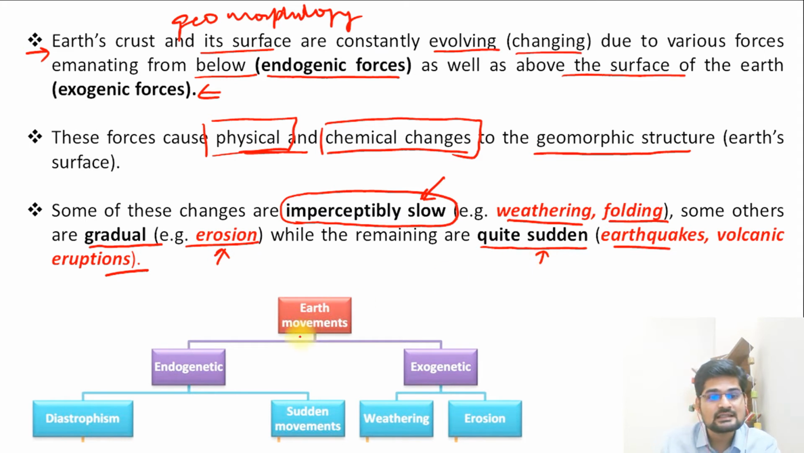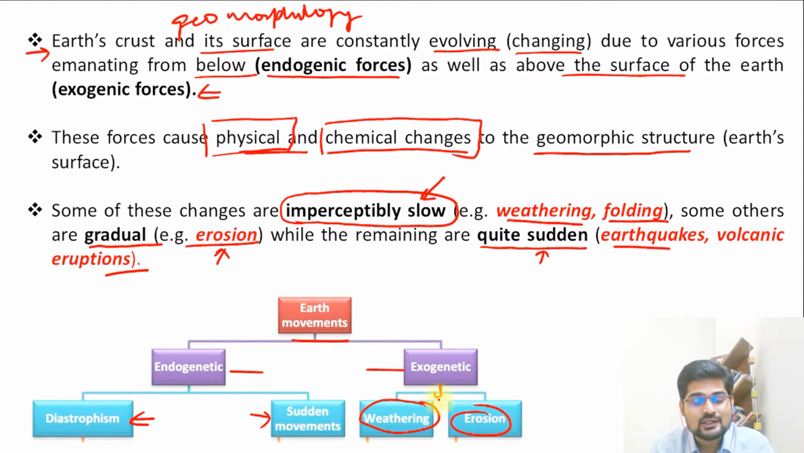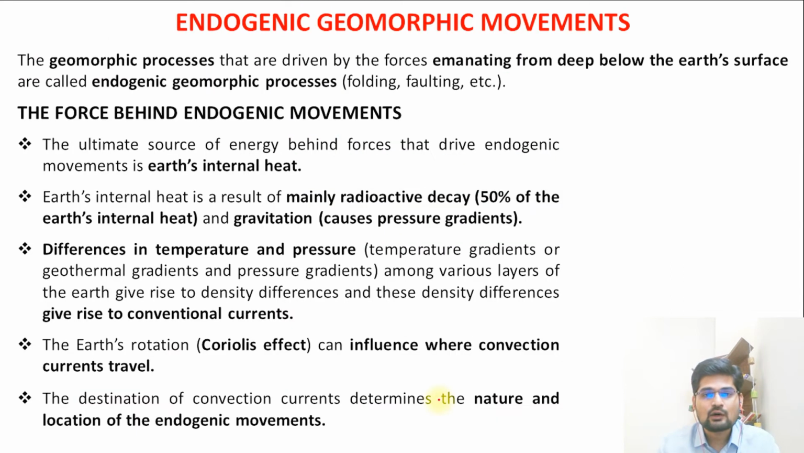So what we see here is the earth movements, endogenetic and exogenetic. For the slow movement, which is diastrophism, then we have sudden movements, and then we have exogenetic forces like weathering and erosion, which are gradual in nature. So we have all kinds of changes happening on the surface of the earth. Now first, let's learn about these endogenic or endogenetic geomorphic movements.